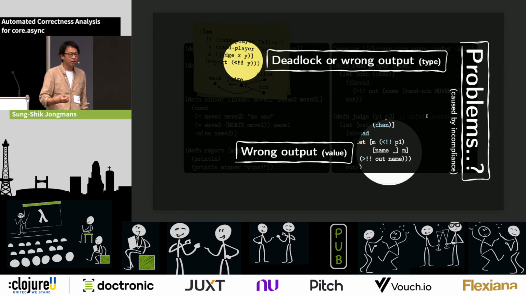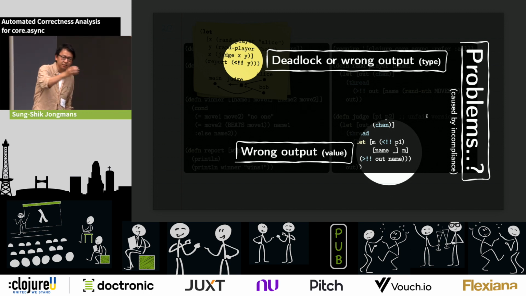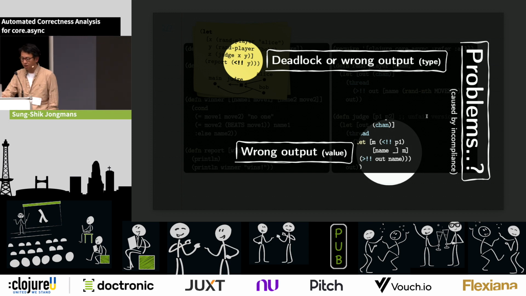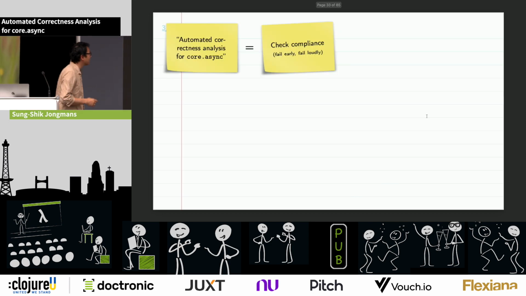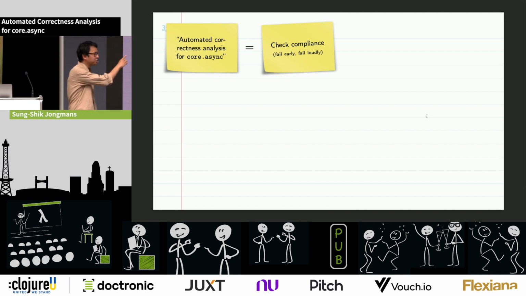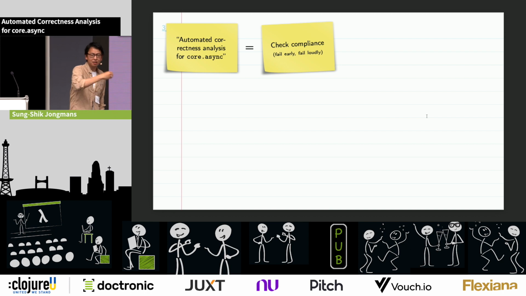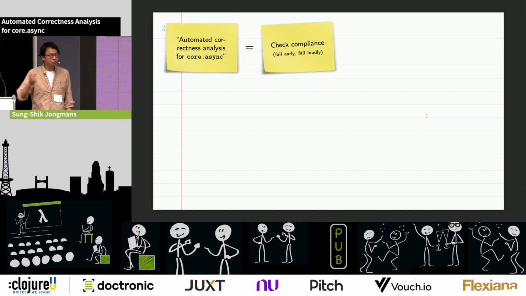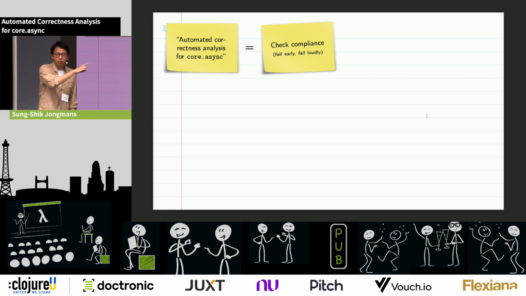So the intended communication protocol was that you have first Alice to judge, then Bob to judge, and then judge to main, right? That's what I wanted to do. But in each of these faulty executions, something goes wrong in terms of this protocol. And so when I talk about automated correctness analysis for core.async, really what I'm doing is I'm checking compliance. I want to check that every execution of my concurrent program satisfies this intended communication protocol that I have in mind. And the principle that we're having here is fail early, fail loudly.